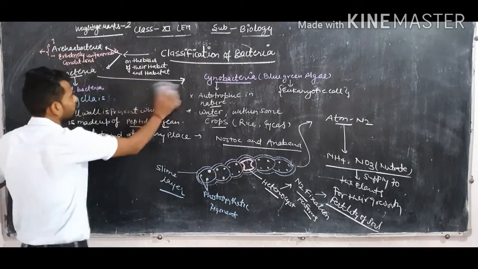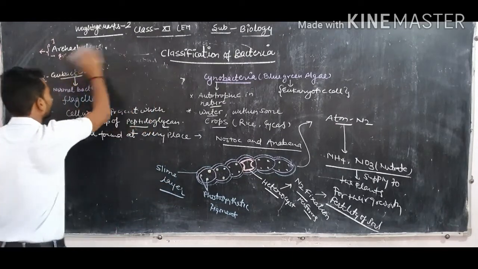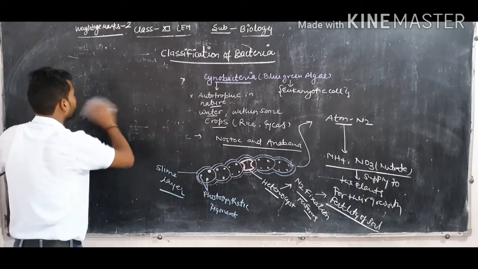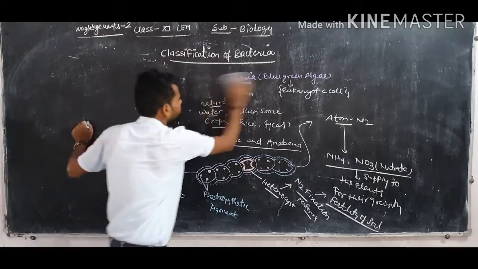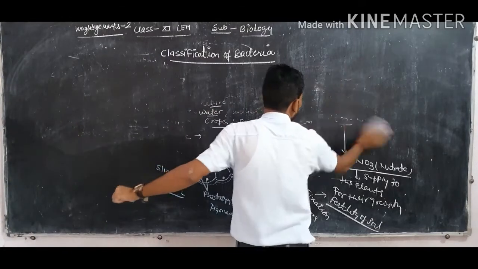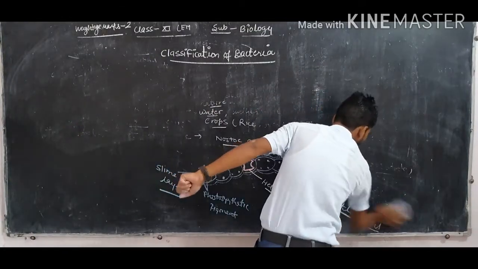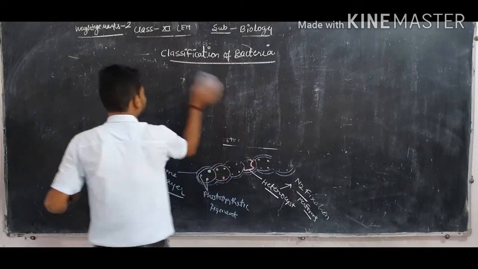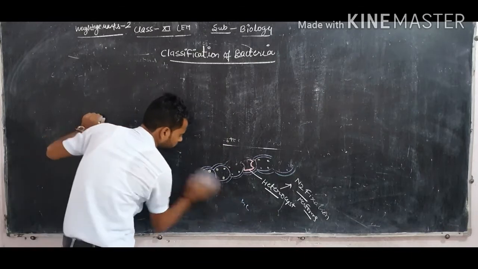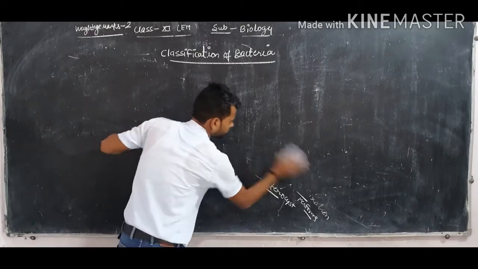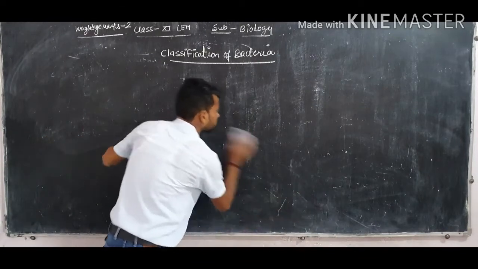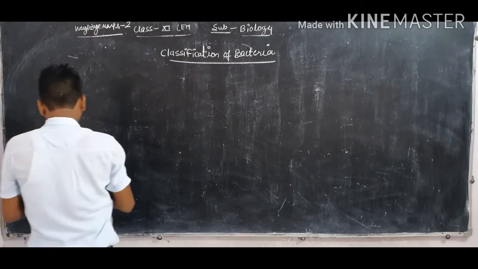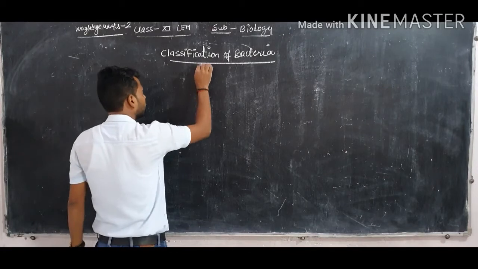Next is classification of bacteria on the basis of their shape and size. Next topic, dear student, is classification of bacteria by shape and size. Clear?